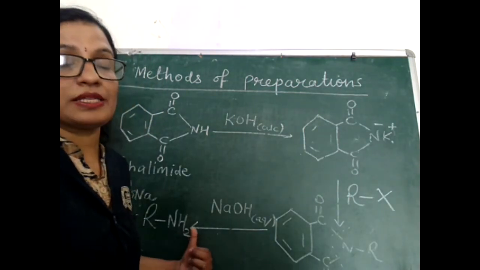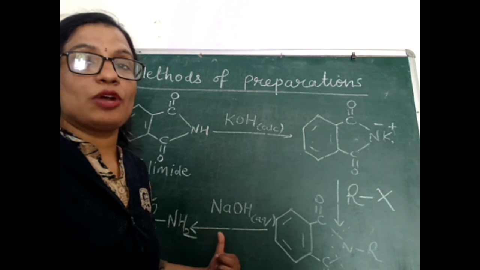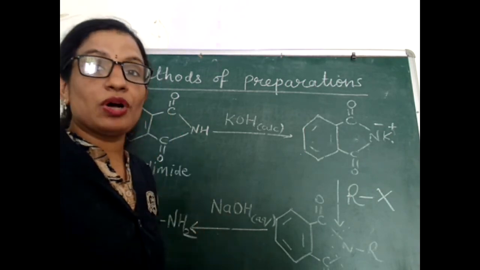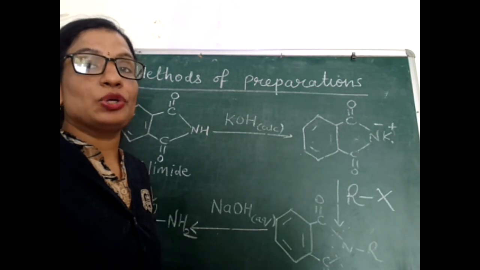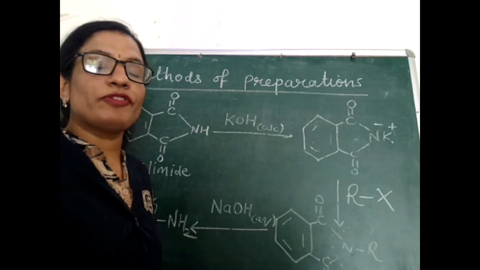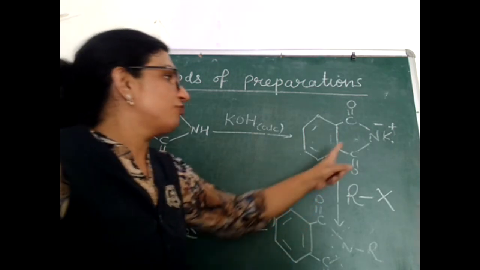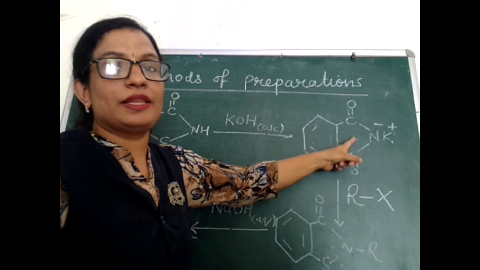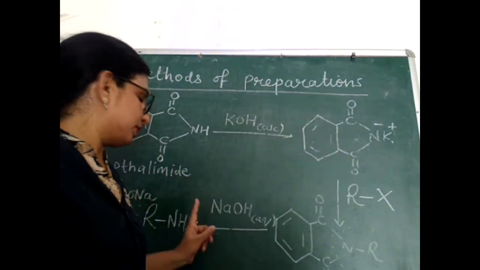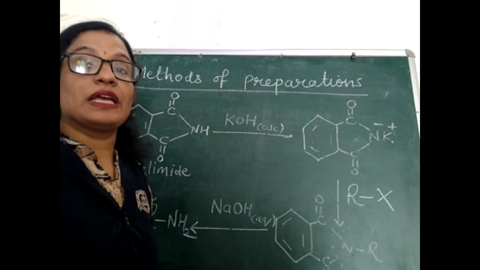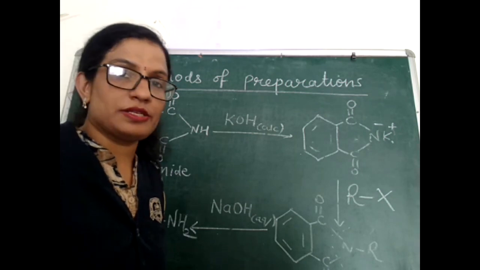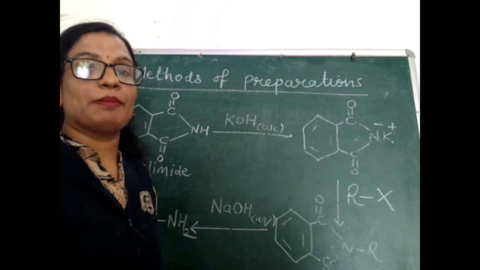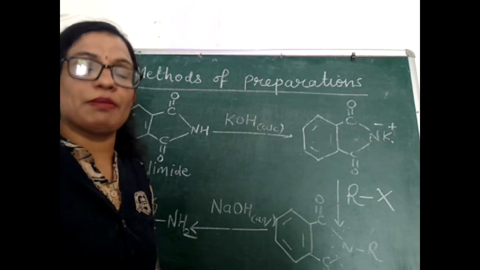So what will be the answer of the question? Why aromatic amines cannot be prepared by Gabriel phthalimide synthesis? Because aryl halides do not undergo nucleophilic substitution reactions with the anion of potassium phthalimide, and therefore we cannot get aromatic amines by Gabriel phthalimide synthesis. So these were 6 main methods to prepare primary amines or any amine.